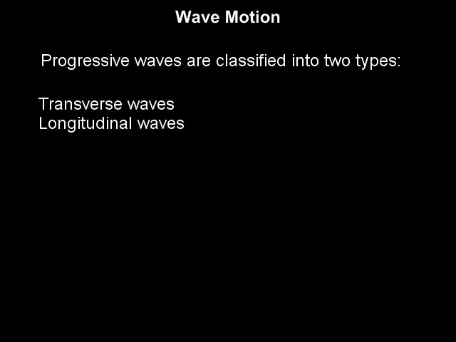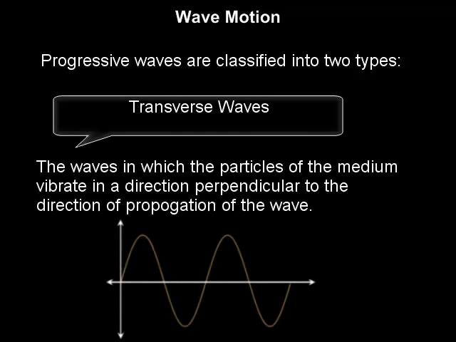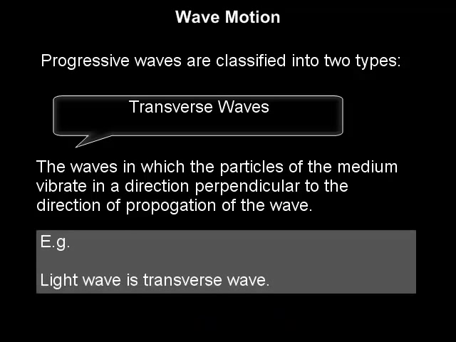Progressive waves are classified again into two types: transverse waves and longitudinal waves. Transverse waves are the waves in which the particles of the medium vibrate in a direction perpendicular to the direction of propagation of the wave. For example, light wave is a transverse wave.